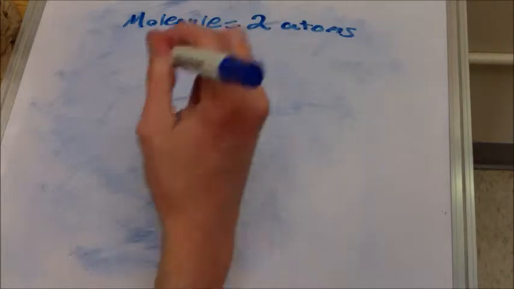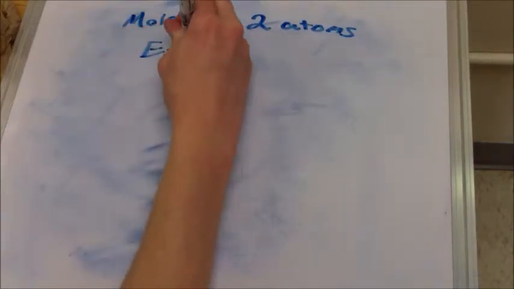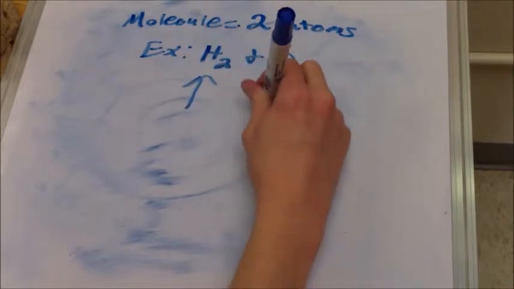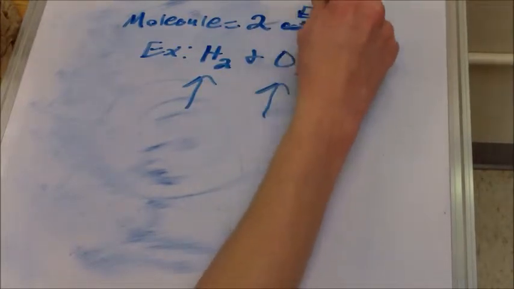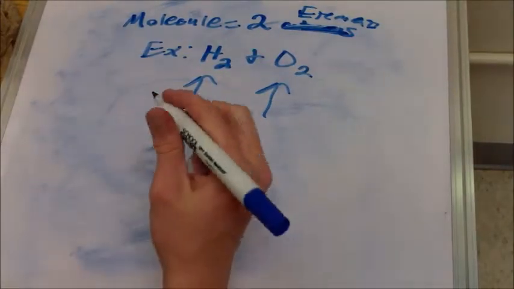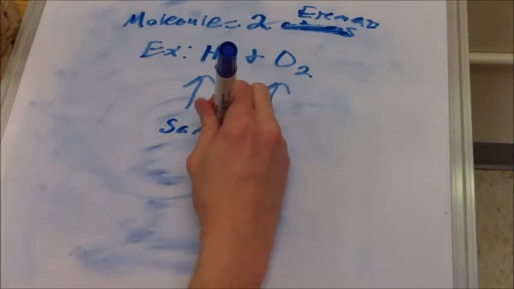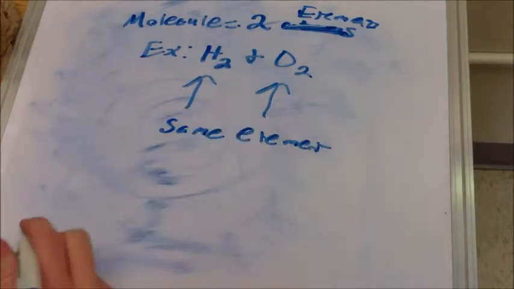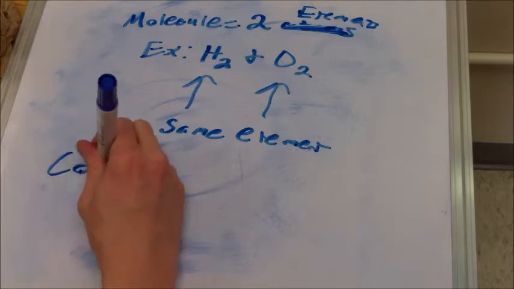A molecule is when two or more atoms join chemically. Examples of a molecule include molecular hydrogen and molecular oxygen. These are considered molecules because they have the same type of atom in each, or at least the same element, because molecular hydrogen contains two hydrogens and molecular oxygen contains two oxygens.